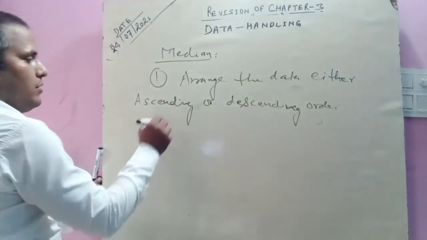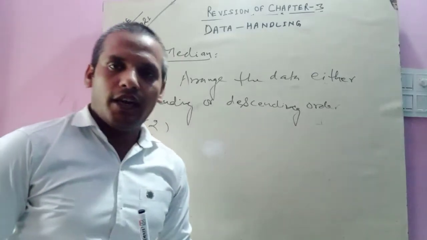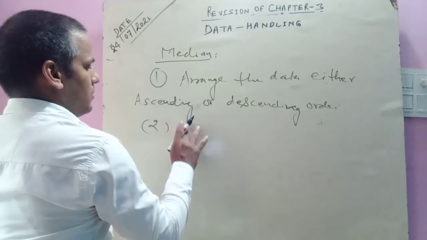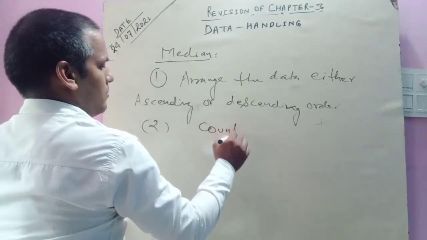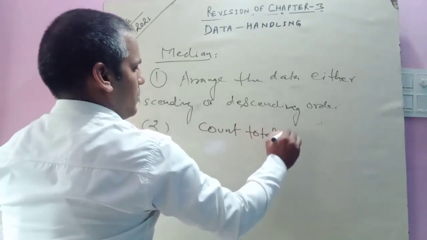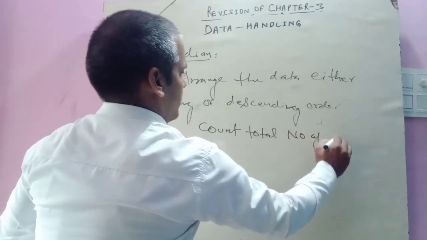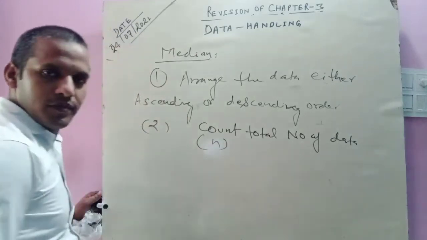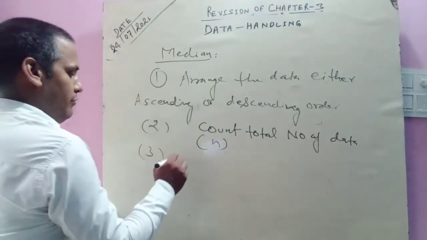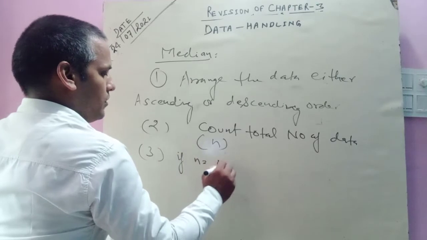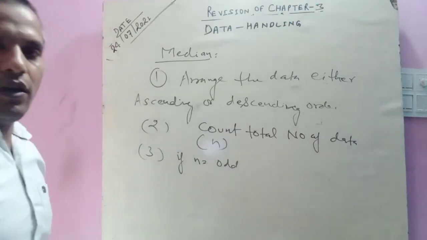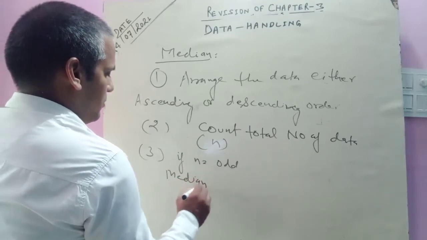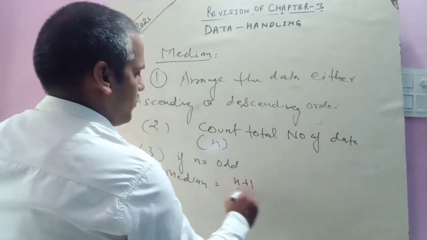First, arrange all the data either in ascending order or in descending order. Second, count the total number of data, which we denote with n. Third, if n is odd, then the median is the (n plus 1) by 2th term.